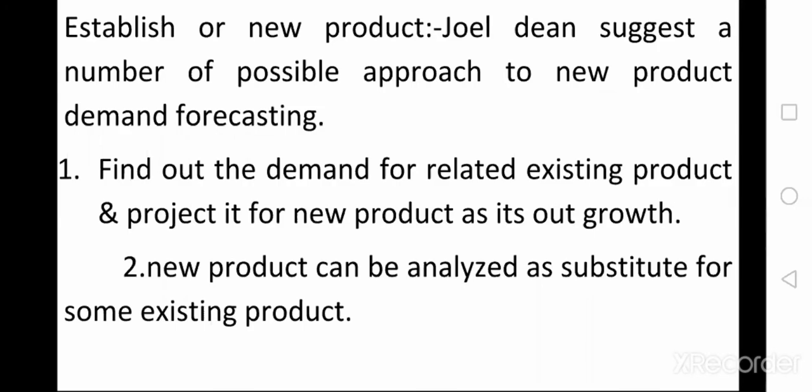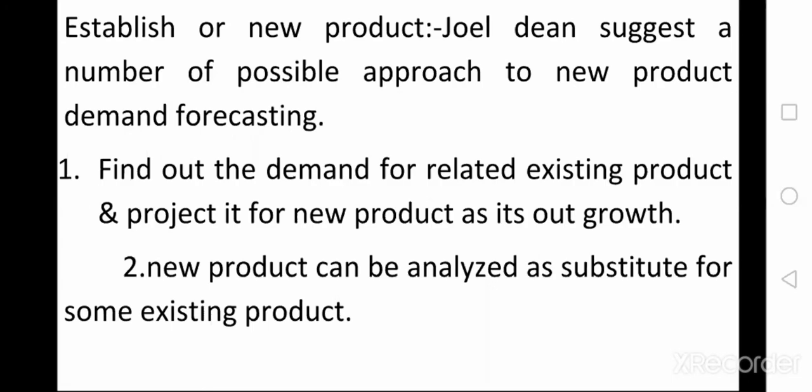The first one is to find out the demand for related existing products which are already in the market, and project it for the new product. That is, take the existing product which is related to our new product, and depending upon that related product's demand, estimate the new product demand.